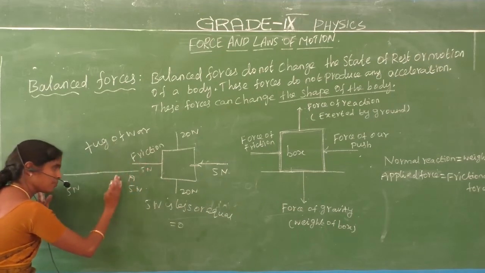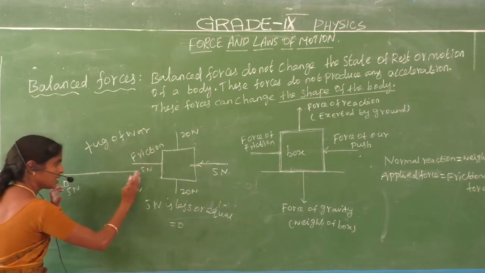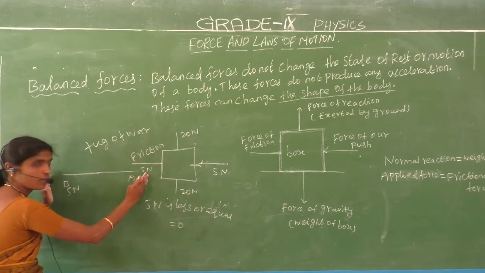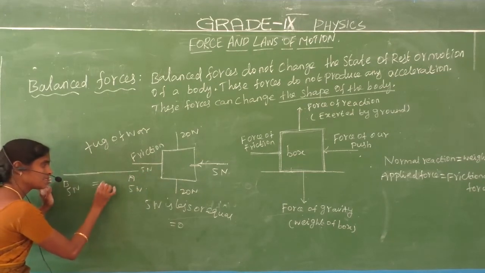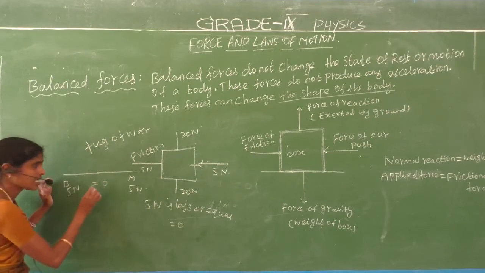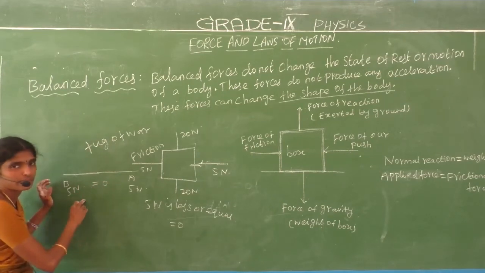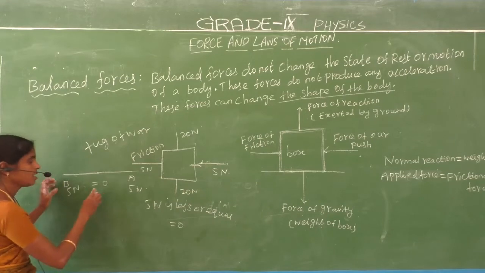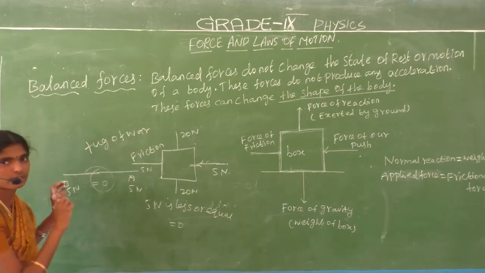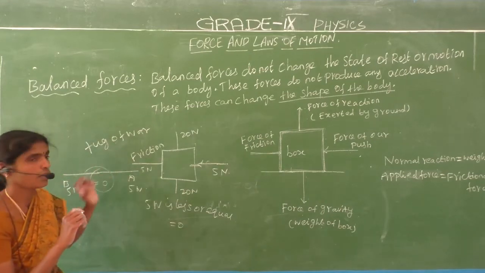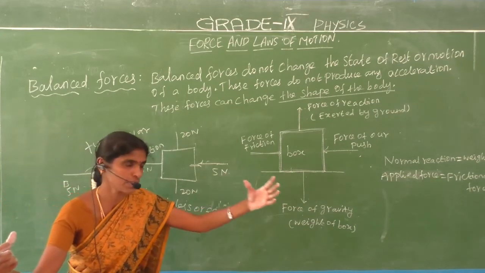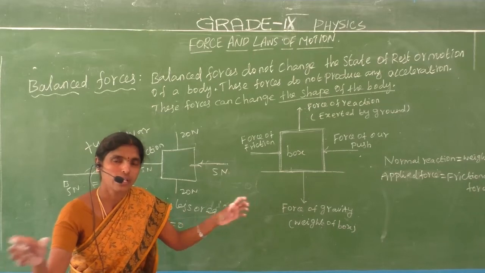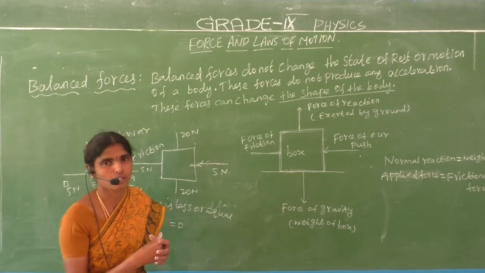Each person pulls the rope with equal force, so the balanced force is equal to 0. That is uniform motion. Do you understand? This is the best example of balanced force, tug of war. This person gives 5 Newton force and that person gives 5 Newton force, so that is called the balanced force.